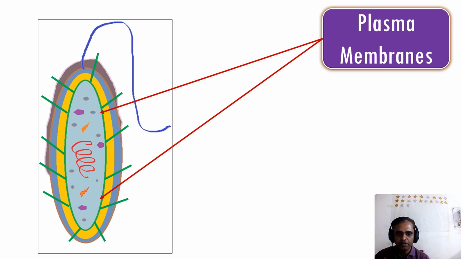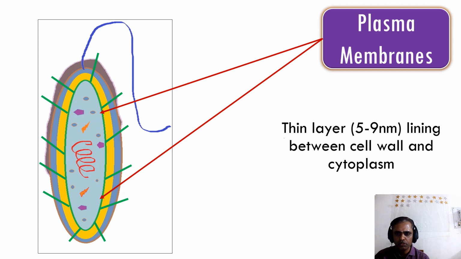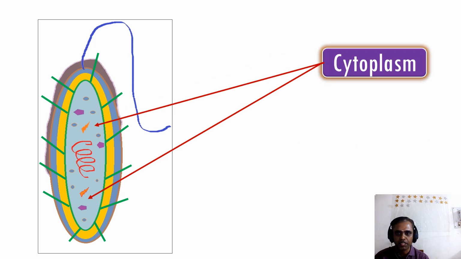So the plasma membrane is the green color here. There is nothing much to discuss about the plasma membrane. It is a thin layer, 5 to 9 nanometers, lying between the cell wall and cytoplasm. You can see the yellow color is the cell wall, and the inside is the cytoplasm. So it is present between the cell wall and cytoplasm, and it is a thin layer of 5 to 9 nanometers.